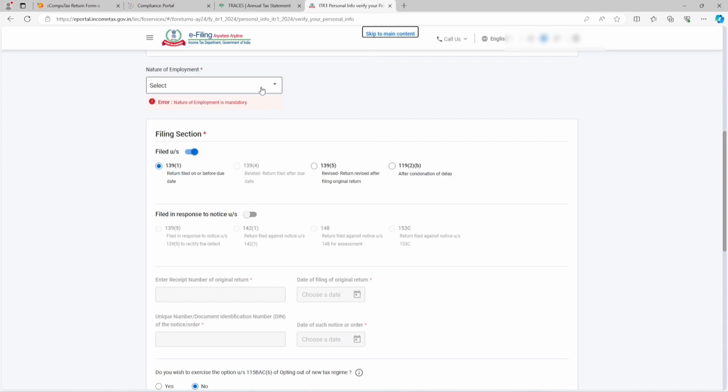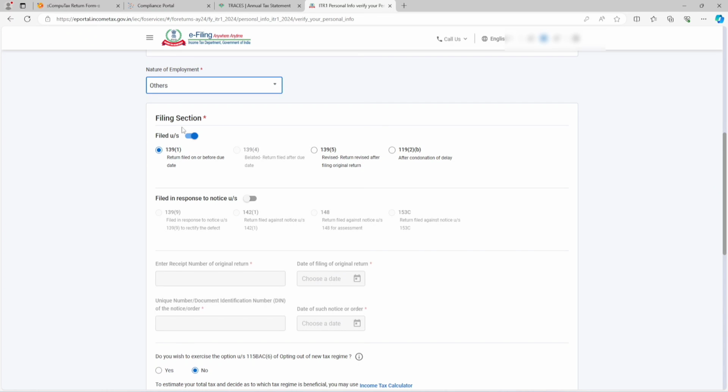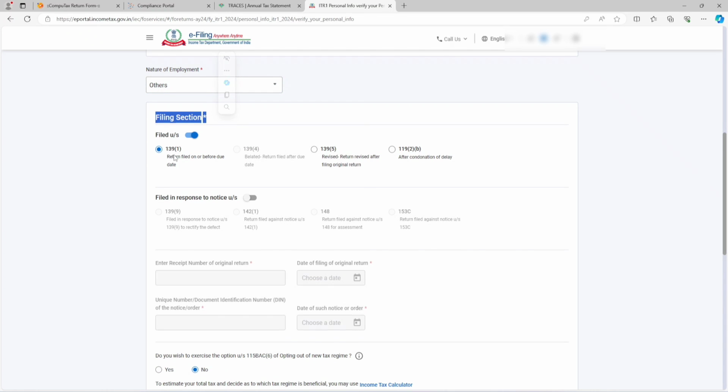Suppose you are getting pension income or salary income, then this option needs to be selected. If you are not getting any pension or salary, this option still needs to be selected. If your employer is the central government, state government, or you are a pensioner, select accordingly. If you are doing a job in a private company, then click on others. We are clicking on others. Filing section 139(1) is before 31st July. After 31st July it is 139(4). If you have filed any ITR and now want to change it, then 139(5).